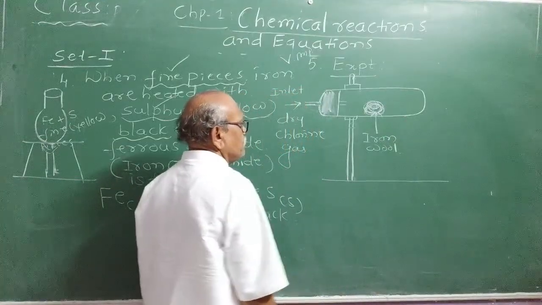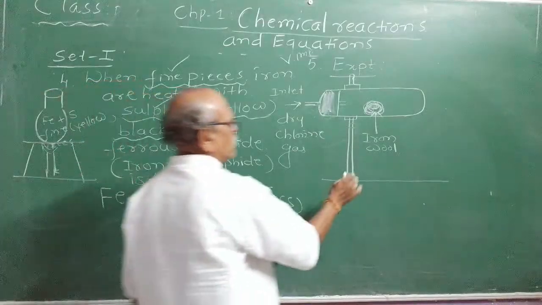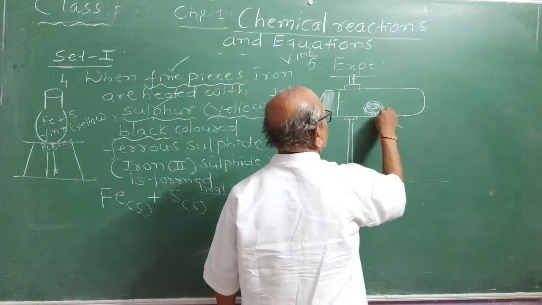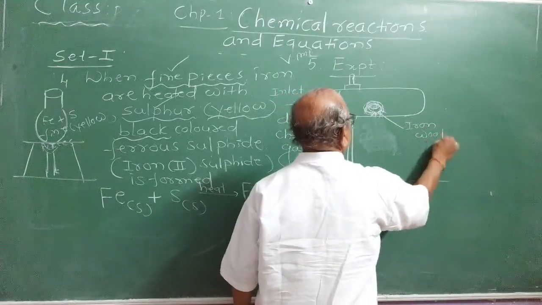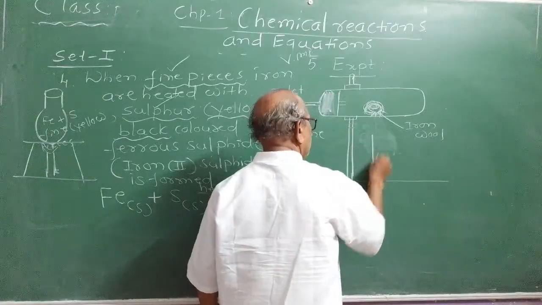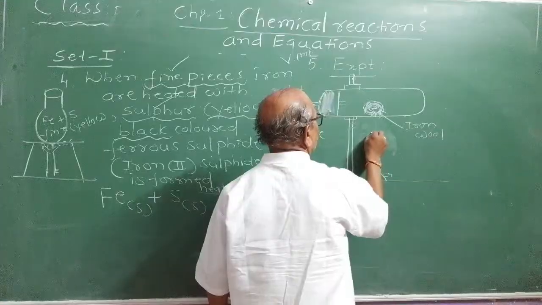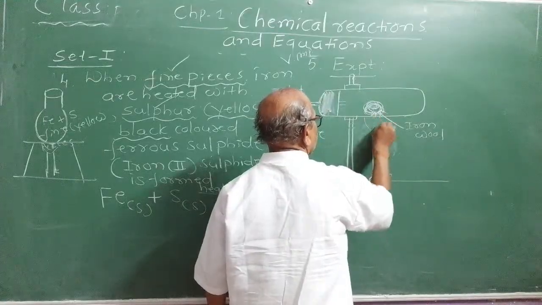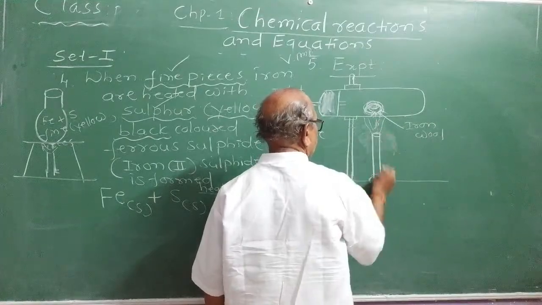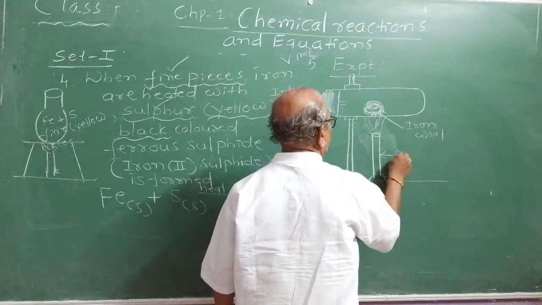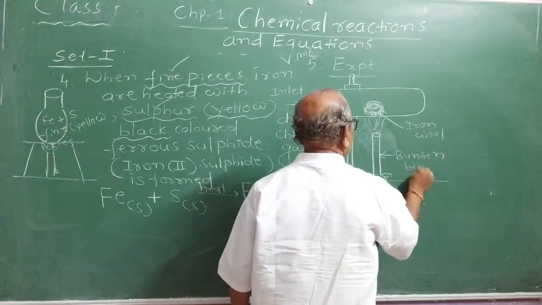This is the diagram, and there should be a holder, and the iron wool should be heated. Draw the diagram. This will smoothly prepare you for the exam. Number of times questions appeared. You show the Bunsen flame, Bunsen burner, draw the diagram.